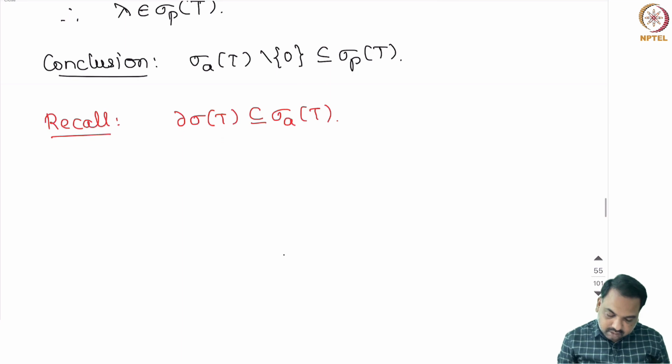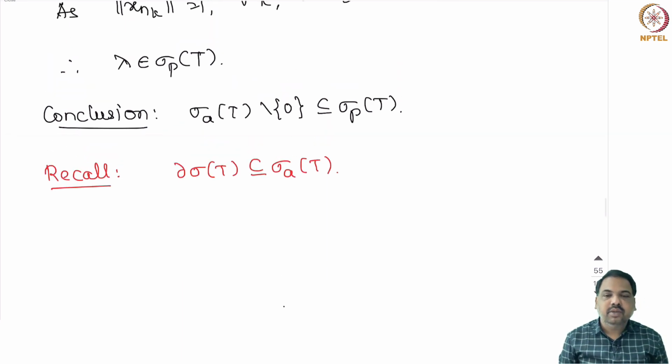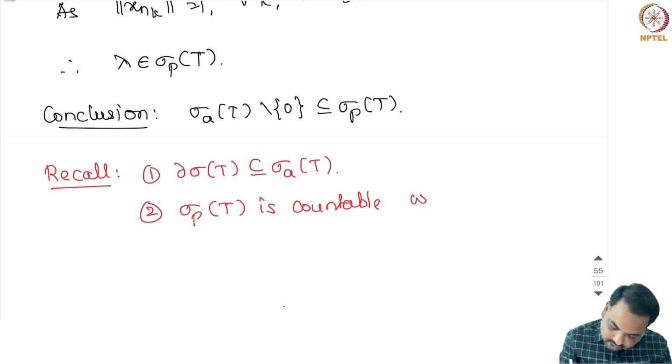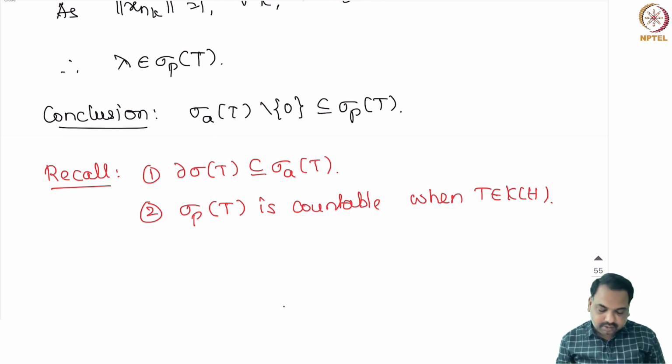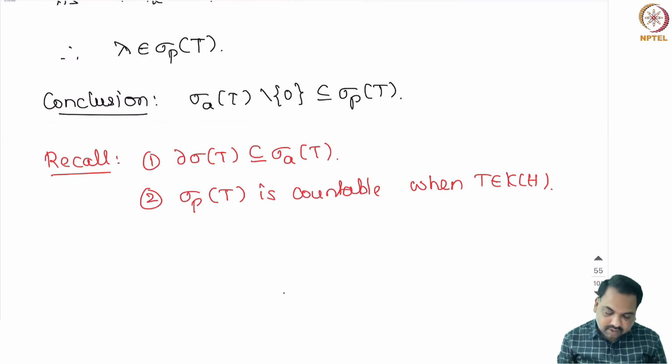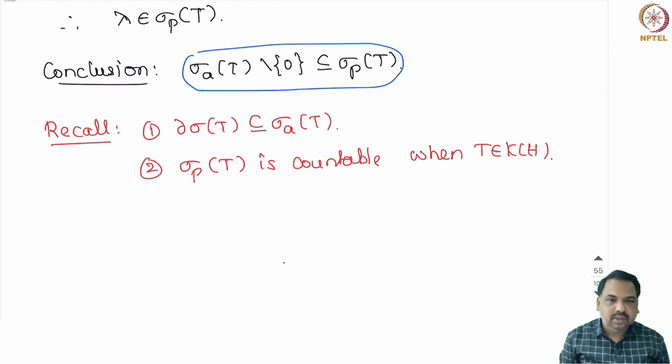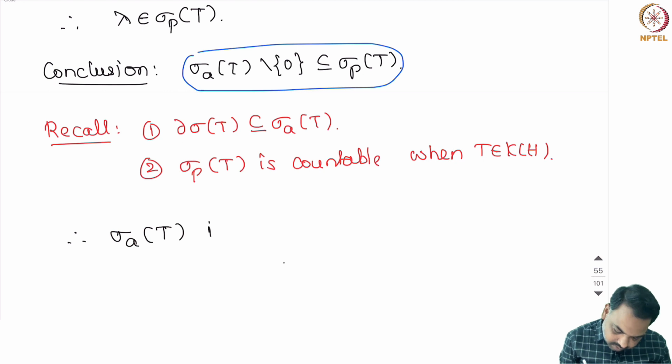Now, we also know that the point spectrum of T is countable when T is compact. So from this observation and the earlier observation, we can conclude that the approximate point spectrum is countable.